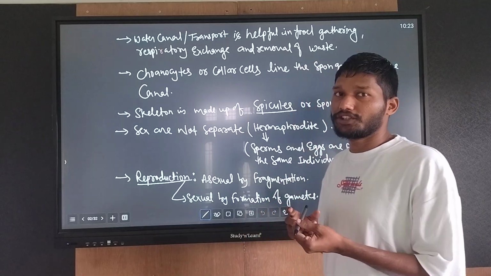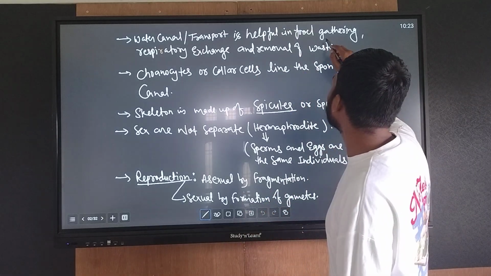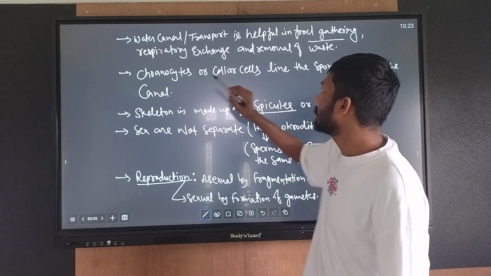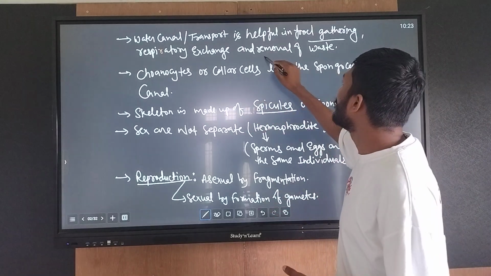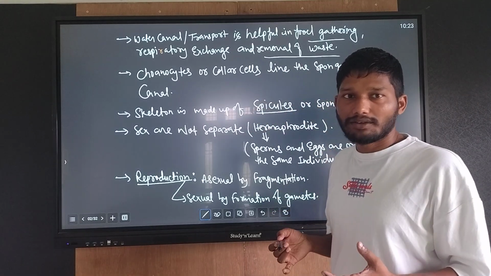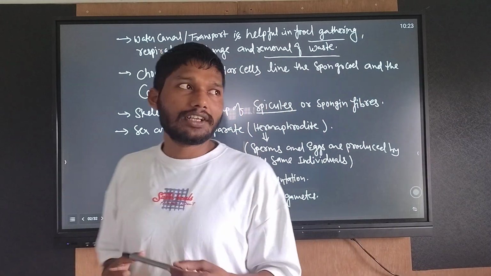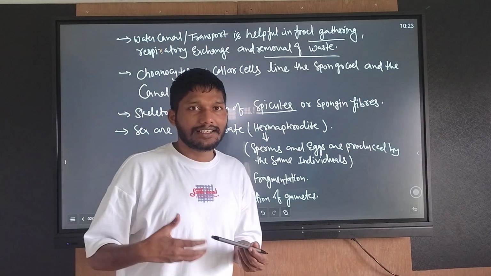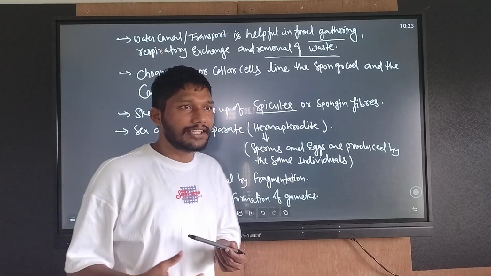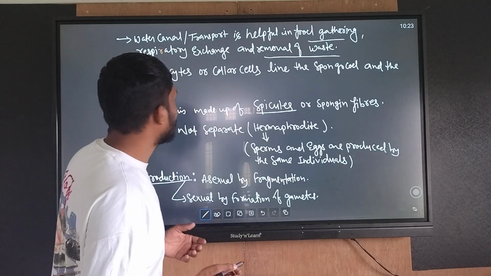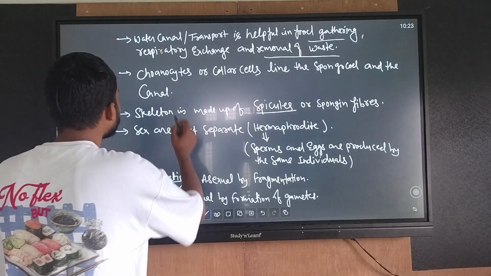It helps in food gathering, respiration and respiratory exchange, and removal of waste material. Through this channel, the poriferan transports food material, excretes waste products, and exchanges gases.